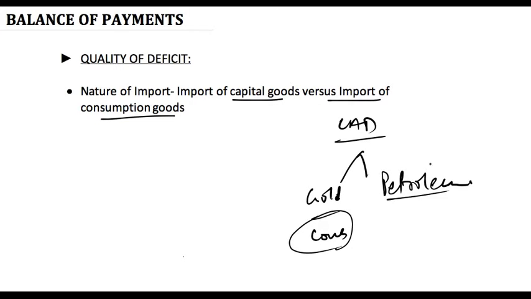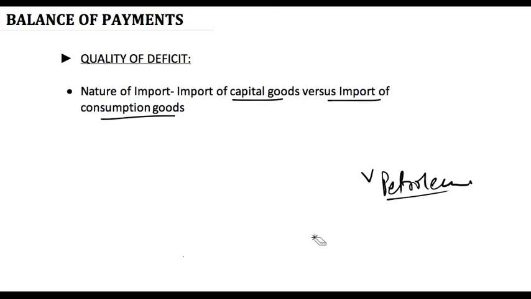We are not creating any value addition for the future. So these two items are bad for the economy. These two items are bad as per the quality of import for the economy. So the quality of deficit in the economy is bad in India when it comes to petroleum and gold imports. If the same money was used for import of capital goods, then the quality of deficit would have been good.